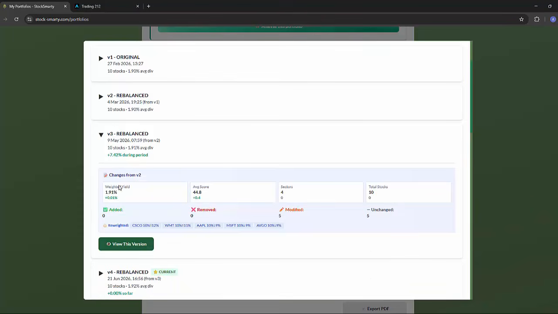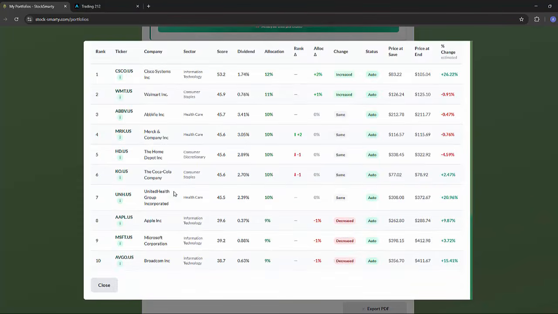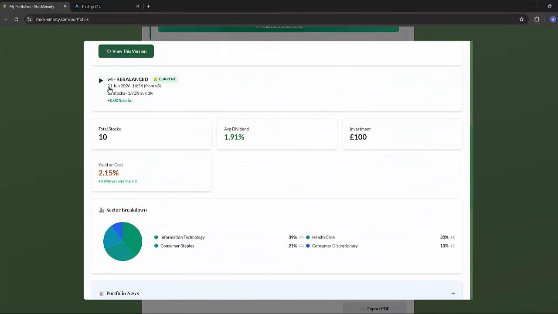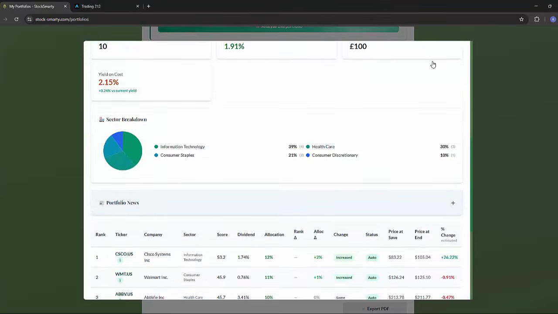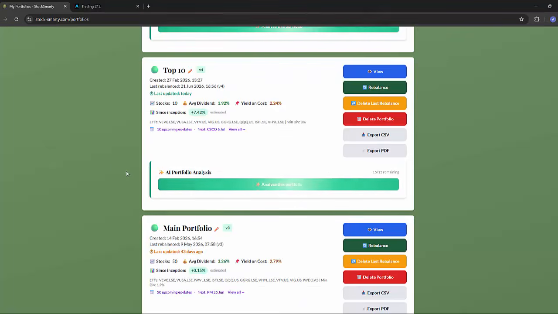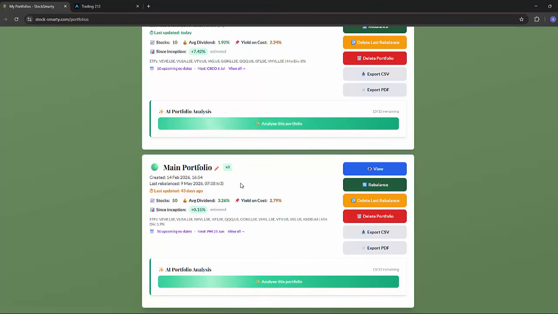And if I wanted to go back to version 3, I can view this profile and I can see exactly what stocks are included at this point in time. Similarly, I can go back to version 2 and 1, etc. So that was one of the profiles I wanted to rebalance today. The next is what I call my main portfolio, which is basically my largest.